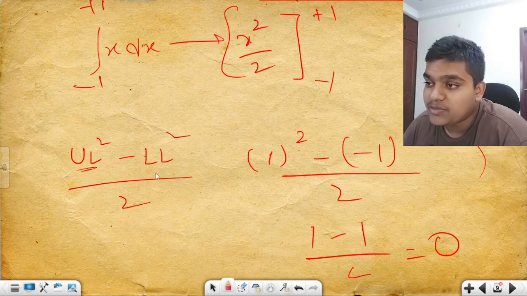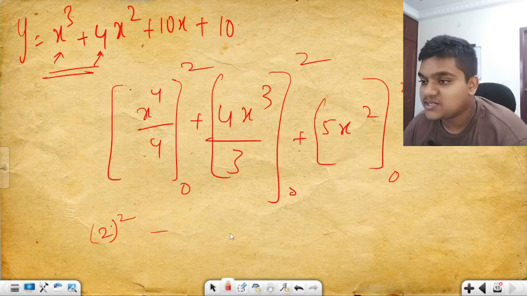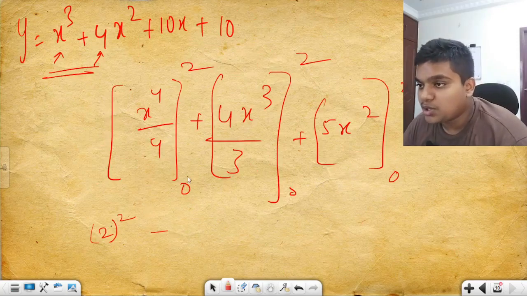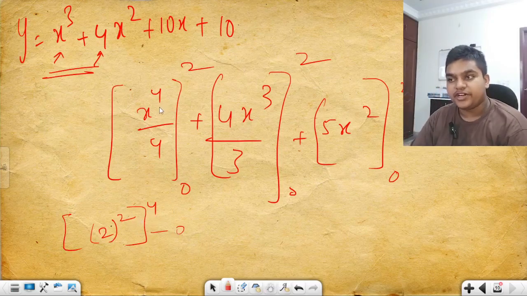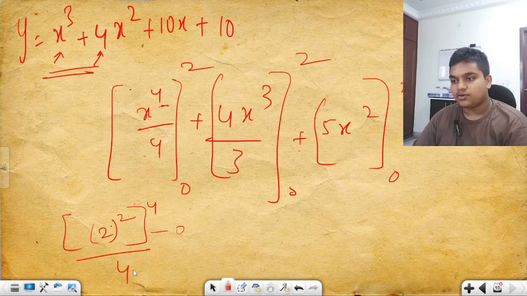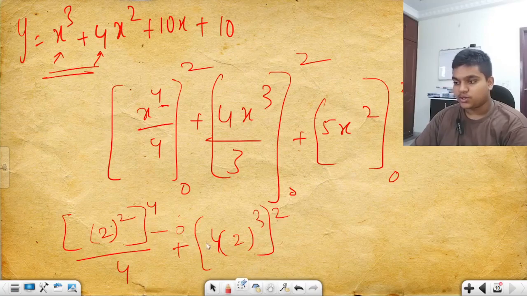First substitute the upper limit, then substitute the lower limit, square it and divide by 2. Then substitute the lower limit, it is 0, so put 0. Then it becomes 2 to the power 4. Here you already have 4, so you substitute 4 also by 4, minus 0 by 4. Plus, similarly substitute here also, 2 cube whole square, and 2 to the power 4 whole square by 3.